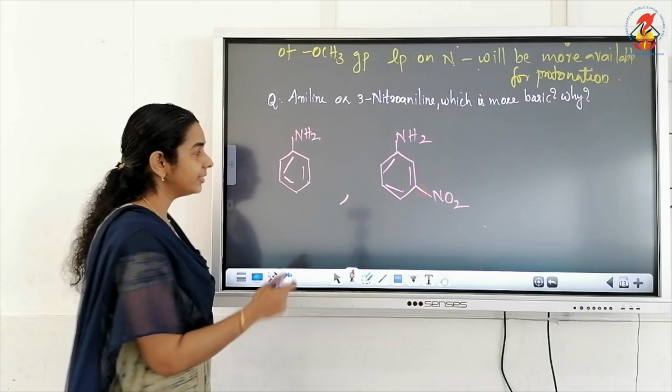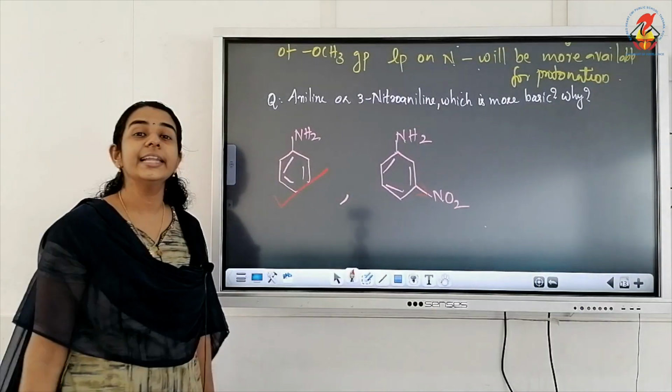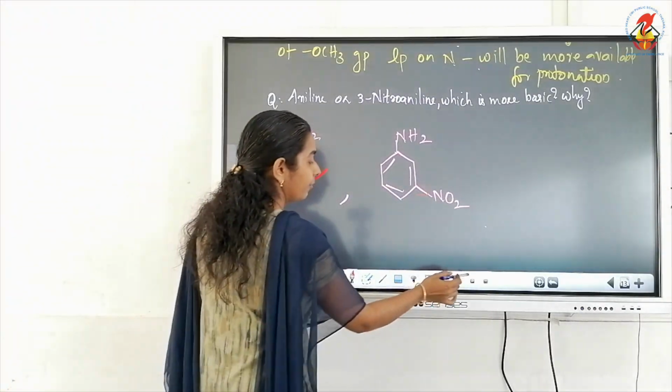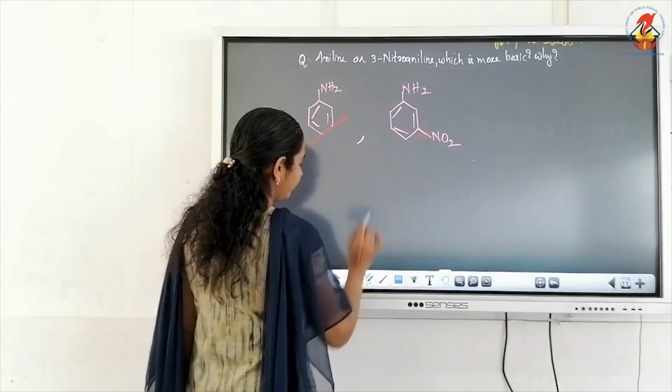So the answer is aniline. Why is aniline more basic here?